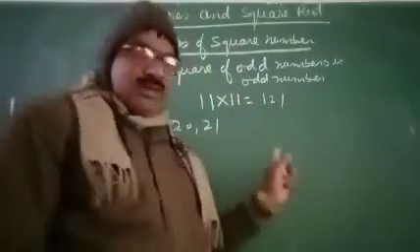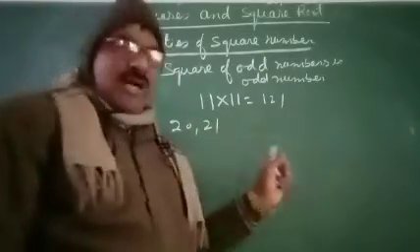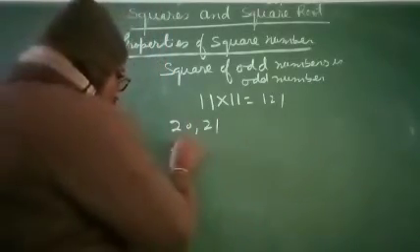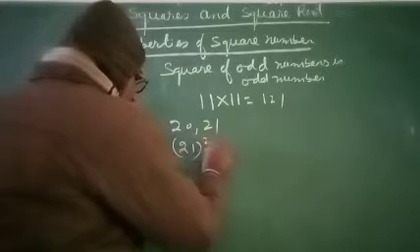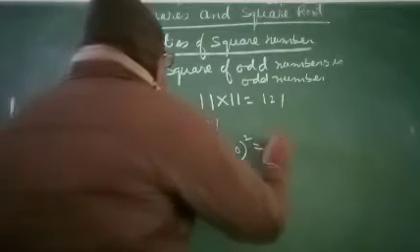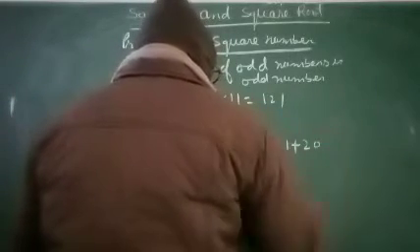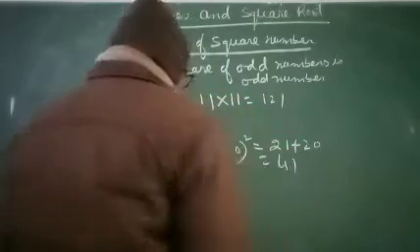These are two consecutive numbers. The difference of the squares means 21 squared minus 20 squared will be equal to the sum of the two consecutive numbers, 21 plus 20, equal to 41.